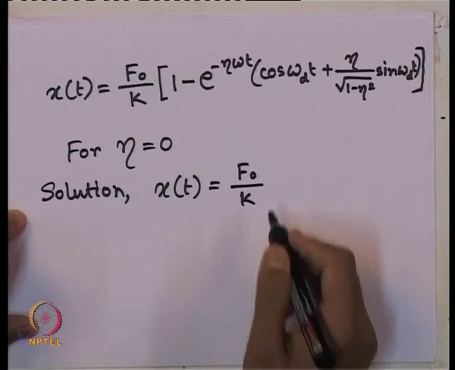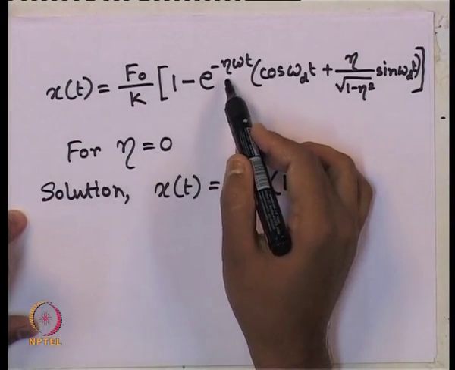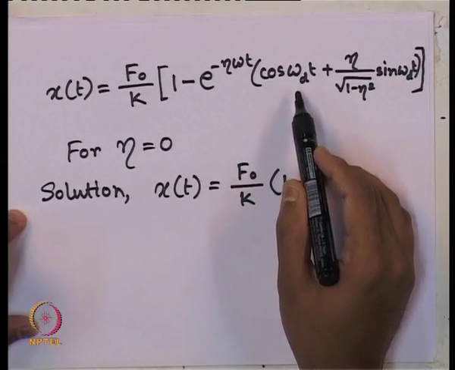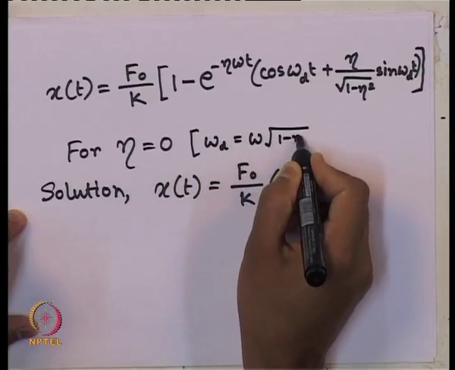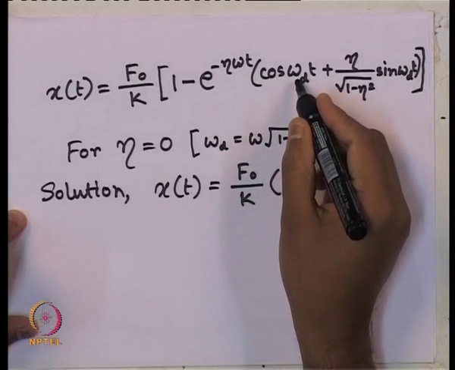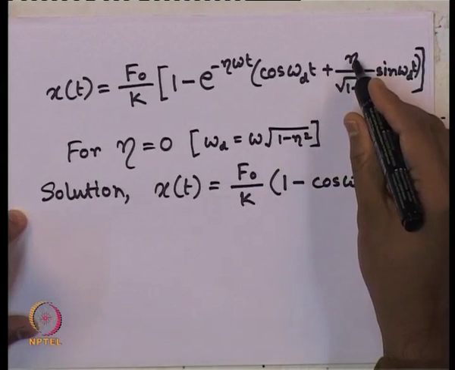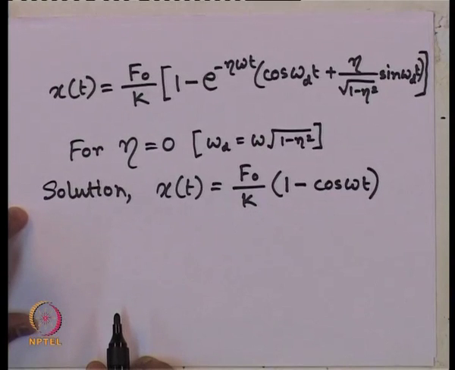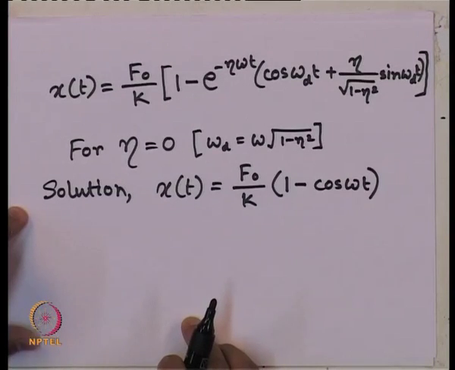How much we are getting? 1 minus eta is 0, so it becomes 1. Omega_d is nothing but omega times root over 1 minus eta square, so it becomes omega t. So, cosine of omega t, here eta is 0, so everything else vanishes. That is our solution. So, for an undamped system subjected to a forced vibration with a constant force F naught, the solution is like this.